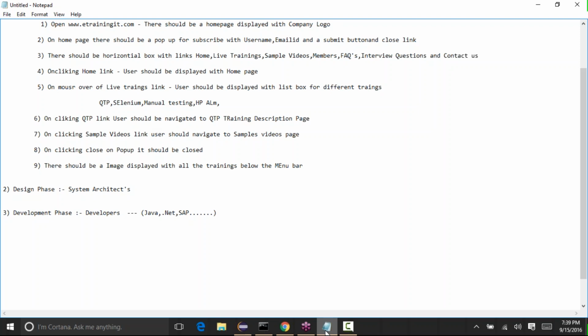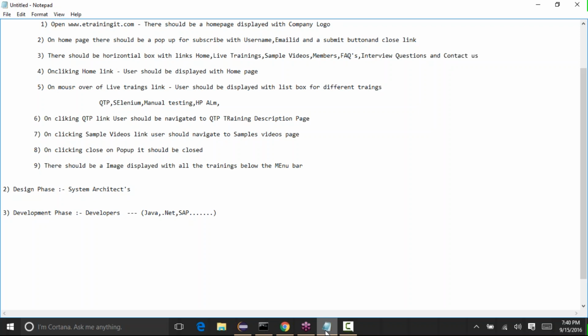Some companies prefer developing applications on Java. Some companies prefer building them on .NET. Based on what their requirement is, what their applications are, and what they want to do, they will go to that specific language. Once they decide that, what the developers will do in this development phase is, based on the requirements, start writing the code.